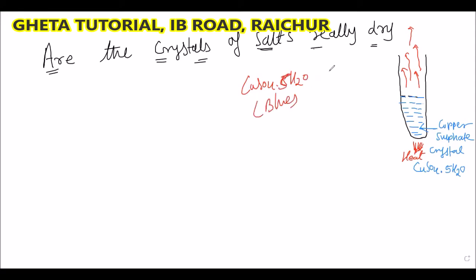When we heat it, this color will change to white. Why will the color change? Because the water present in the copper sulfate crystal is evaporated. The blue color changes to white because the 5 molecules of water present in the copper sulfate crystals are evaporated.